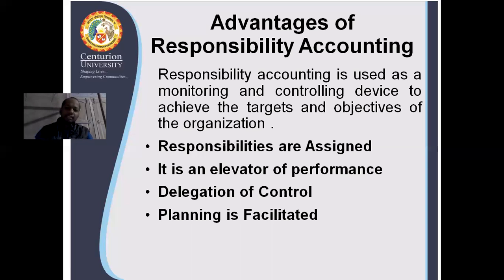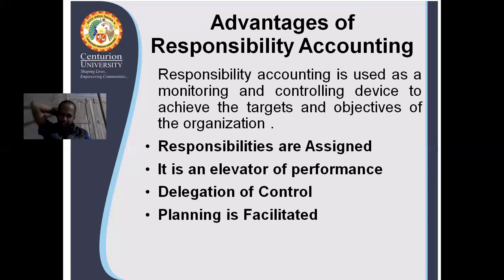So the next one is delegation of control. I always say one person cannot do everything in any organization. Everyone has to take responsibility. So here also the control is delegated, so that control can be possible in every position, every sphere, every aspect. That is why controlling can be possible in responsibility accounting.